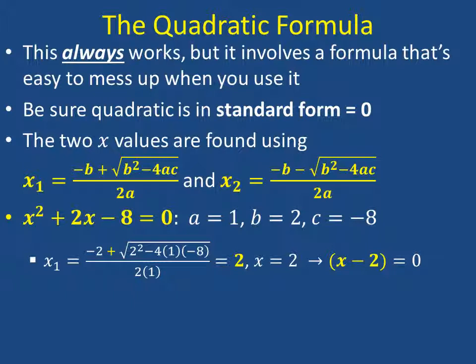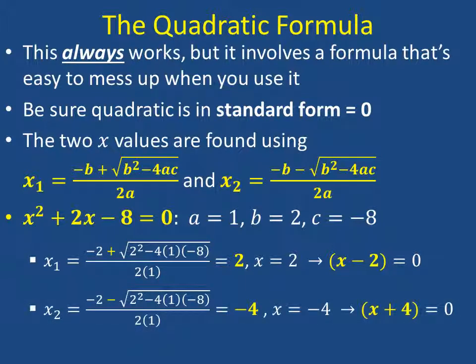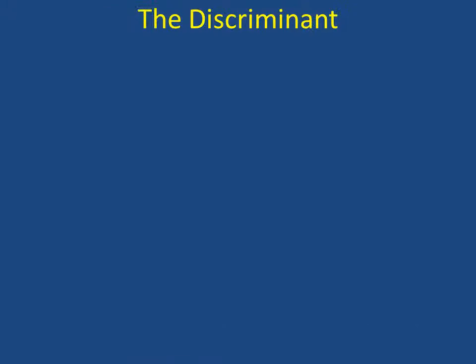Now, what I was saying before, it's easy to mess up because you have to get this put into the calculator exactly correctly, or you'll get the wrong answer. So in this case, we get x equals 2, which means that if we add negative 2 to both sides, we get our factor x minus 2 equals 0. Doing the same thing for x2, we see that that's equal to negative 4. And those are the same answers we got before.